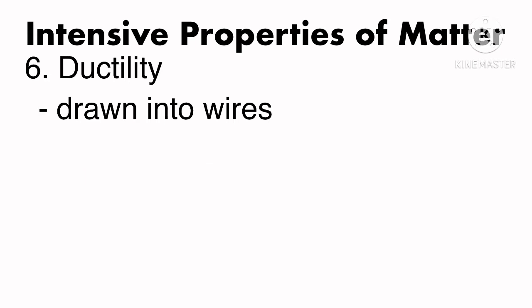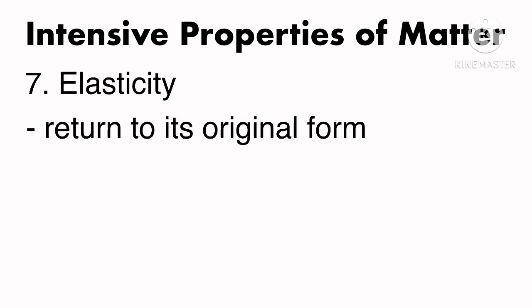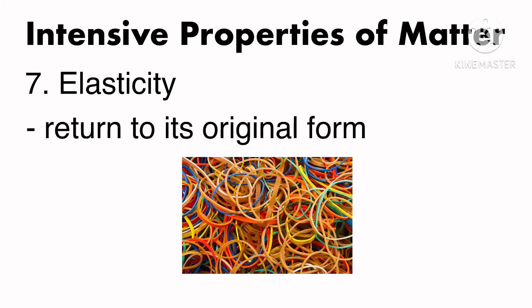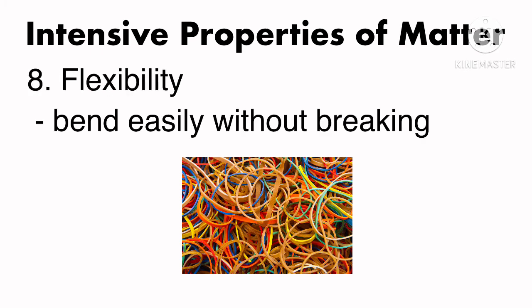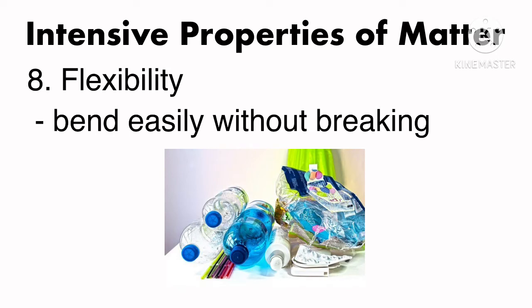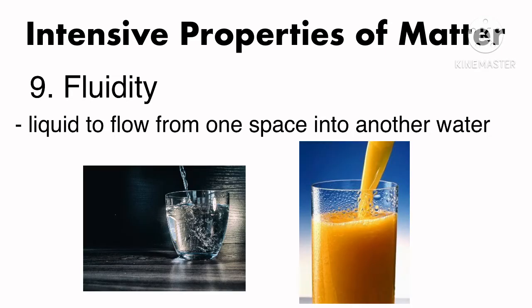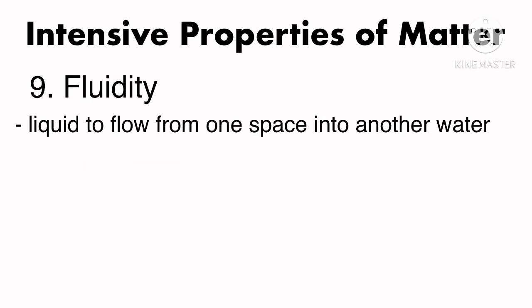Ductility, ability of a material to be drawn into wires. Example, aluminum and copper wires. Elasticity, ability of a solid to return to its original form after being distorted. Example, rubber band. Flexibility, ability of a material to be bent easily without breaking. Example, plastic. Fluidity, ability of a liquid to flow from one space into another. Example, water, juice, and other liquids.